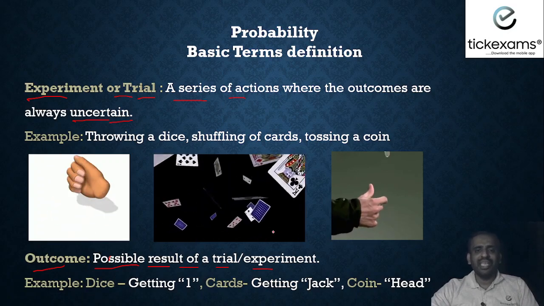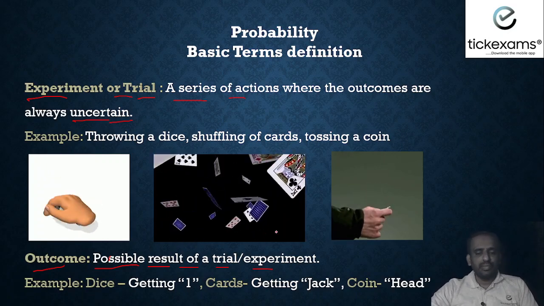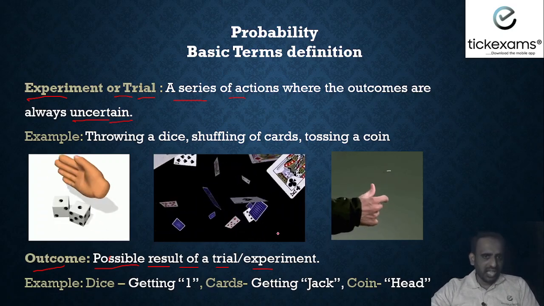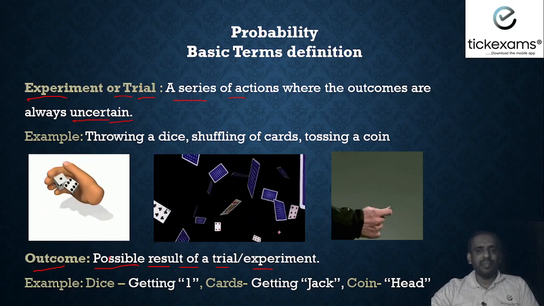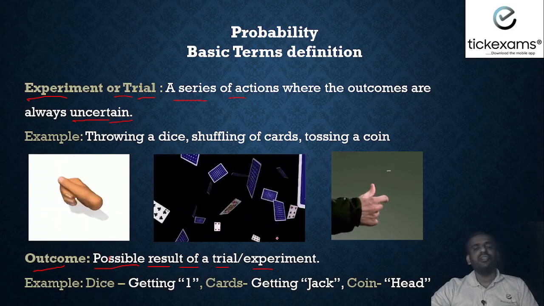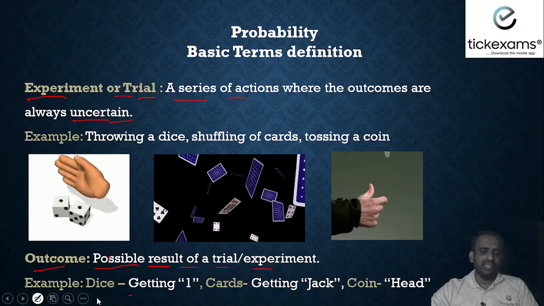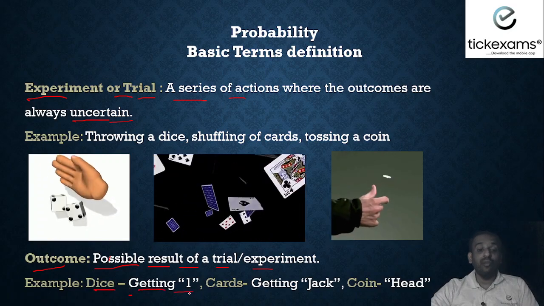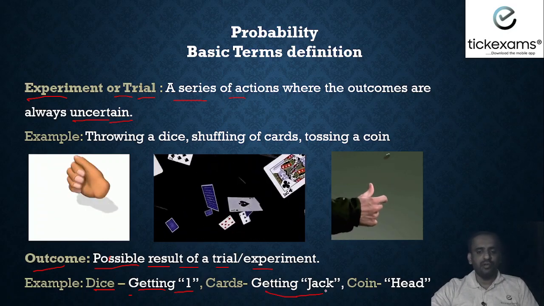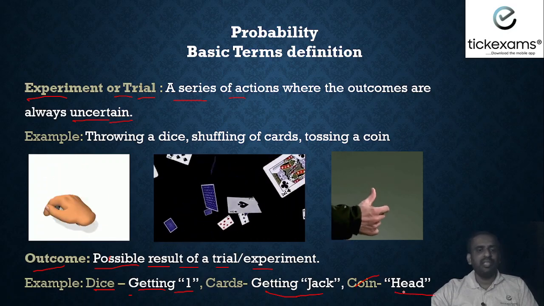Shuffling of cards is the trial, but getting a jack, king, queen or any number is the outcome. Similarly, tossing a coin is the experiment or trial, but getting head or tail is the outcome. So in a dice throw, getting 1 is an outcome. In cards, getting a jack can be an outcome. In tossing coins, getting head or tail can be an outcome.